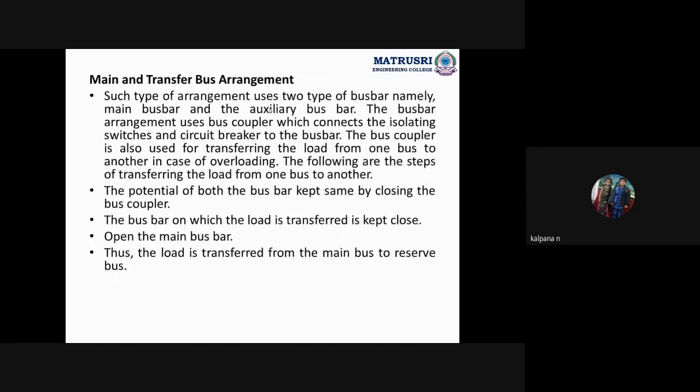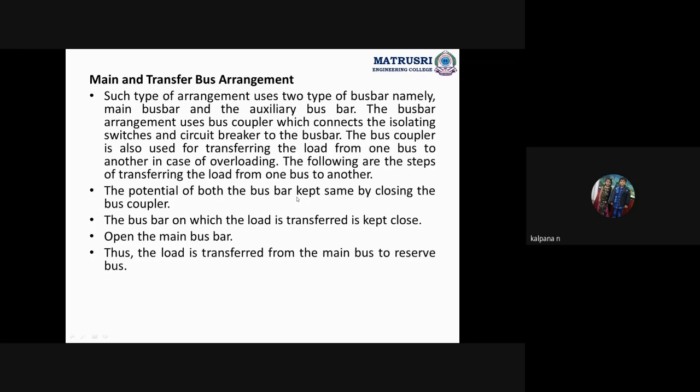In order to share the load, the condition is that the potential of both bus bars is kept the same by closing the bus coupler. Potential means the rating of the bus bar, the capable rating of current or power of these two bus bars should be the same. The capacity or potential of both bus bars should be the same. That is the first condition in order to share the load.